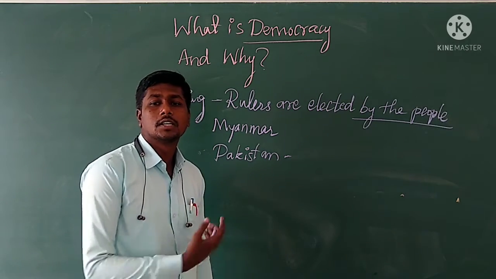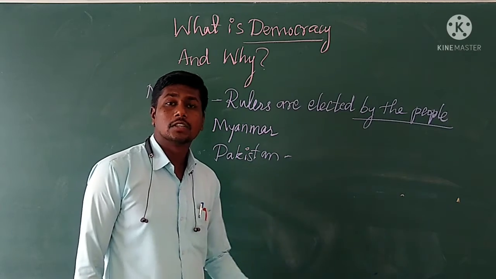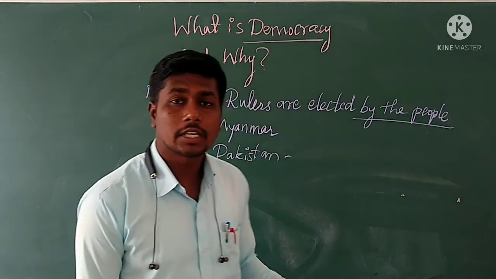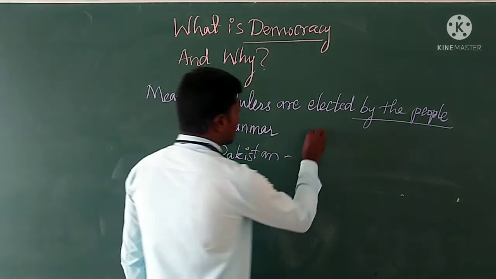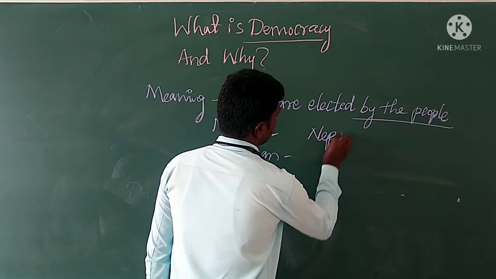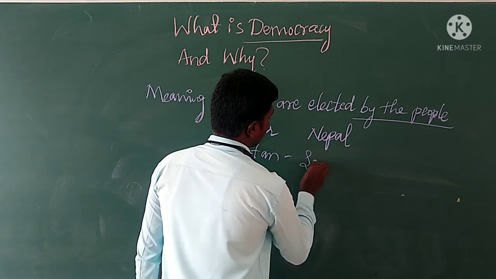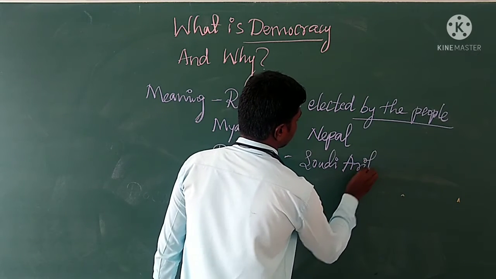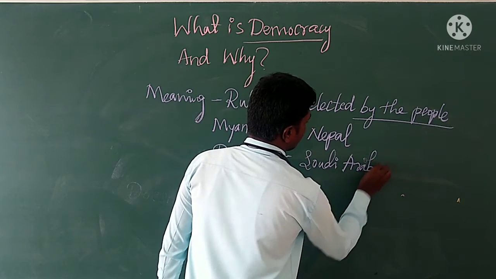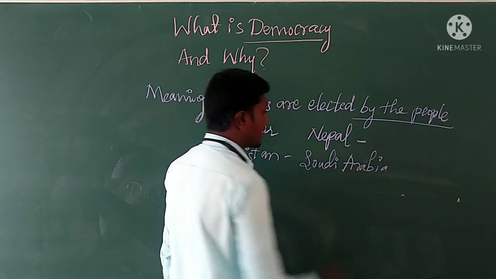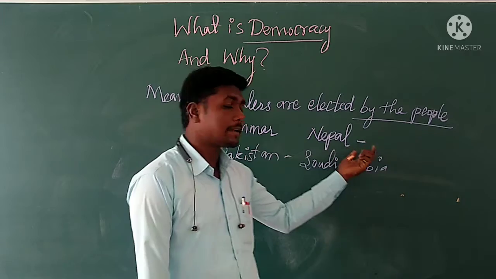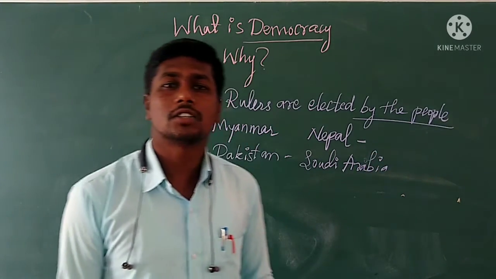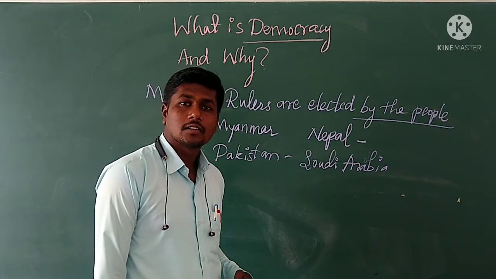See the kings in Nepal in the past, and at present the kings of Saudi Arabia. The king of Nepal was not elected by the people, but he ruled the whole country. Why?